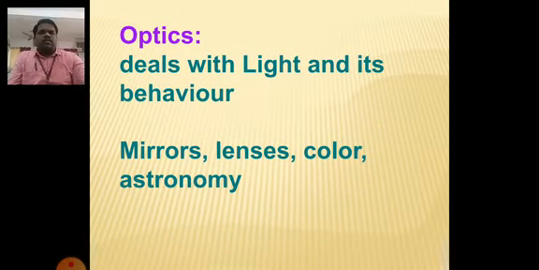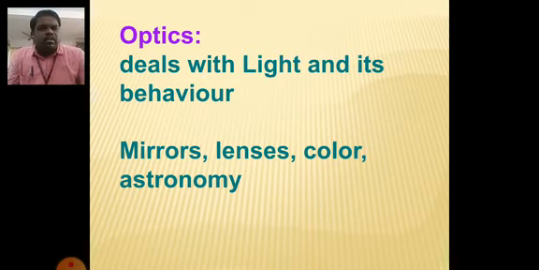Next, children, another very important branch of physics is called optics. Optics deals with light and its behavior, like reflection of light from the surface of a mirror, refraction of rays of light through lenses, the color of light, dispersion of light through a prism, and the phenomena of light when it enters from one medium to another medium.